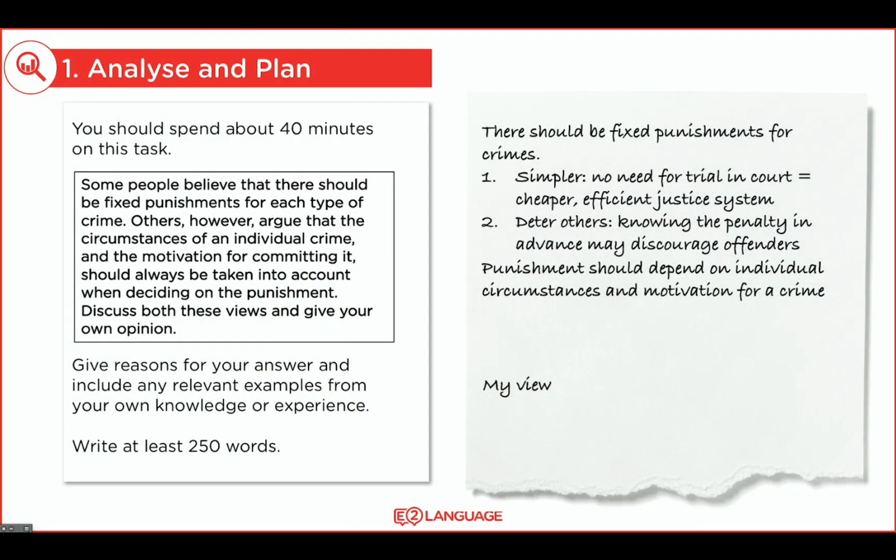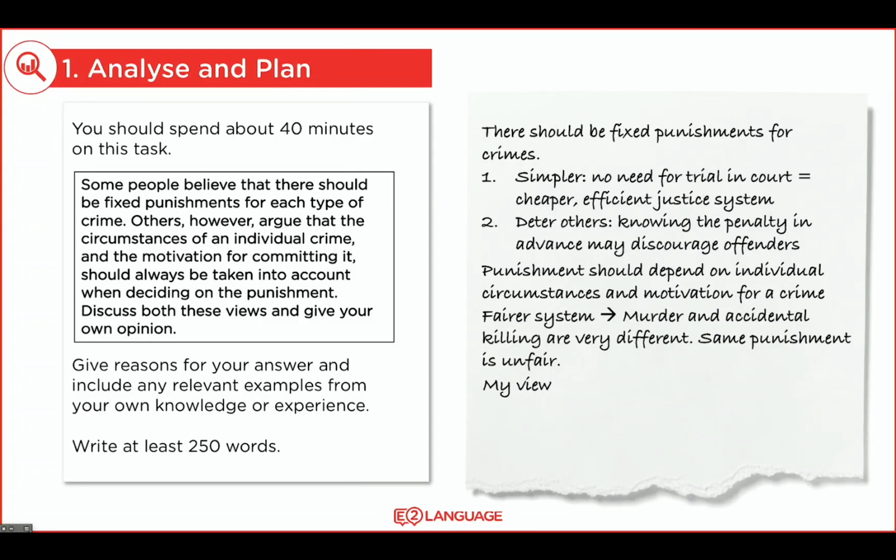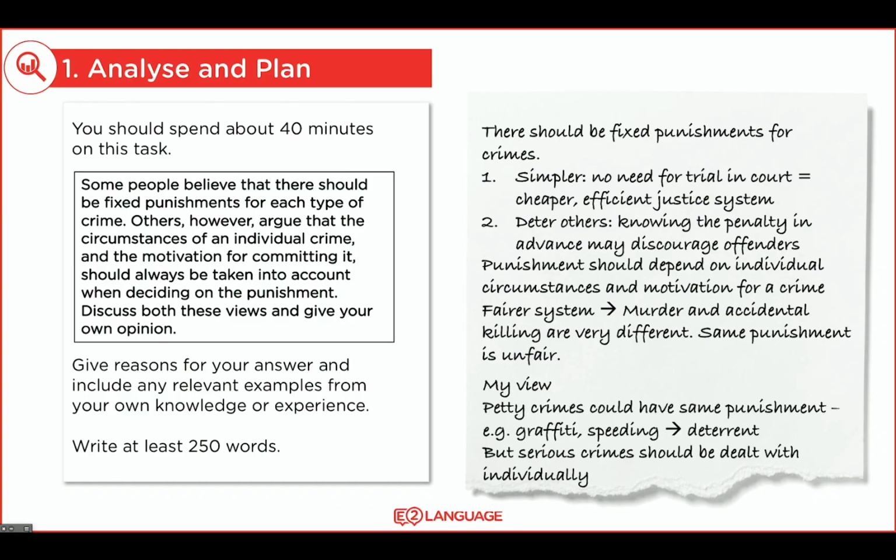What about the second part here? Well, that punishments should depend on the circumstances and motivations. Here I'll say that this would provide a fairer system. For example, murder and accidental killings are very different crimes, and the same punishment would be unfair. Cool. Then I'm going to talk about my opinion. I'm going to say in that third paragraph that petty crimes could have the same punishment, like graffiti or speeding or shoplifting, and it could be a good deterrent, but serious crimes should always be dealt with on an individual case-by-case basis.